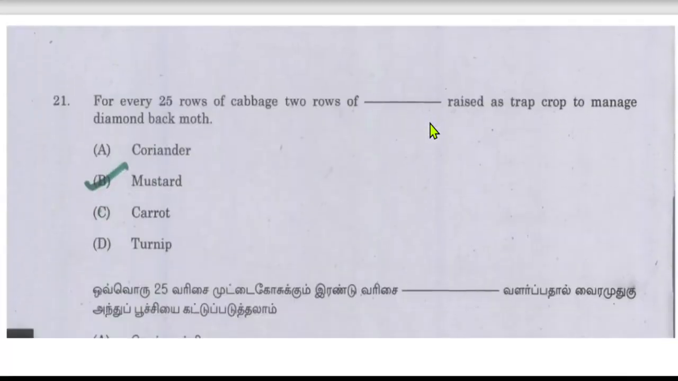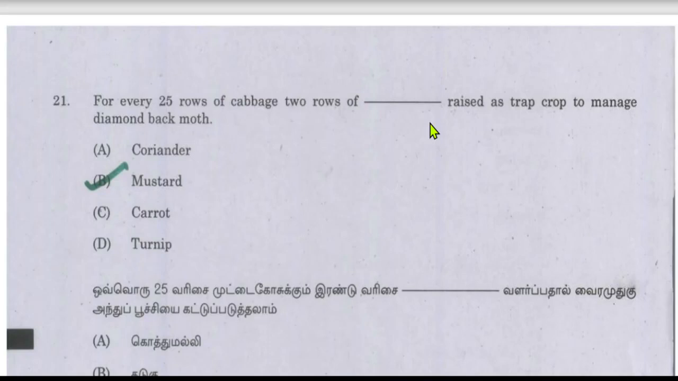Next question is, for every 25 rows of cabbage, 2 rows of what are raised as a trap crop to manage diamondback moth? The answer will be mustard. For every 25 rows of cabbage, 2 rows of mustard are raised as a trap crop to manage the diamondback moth.